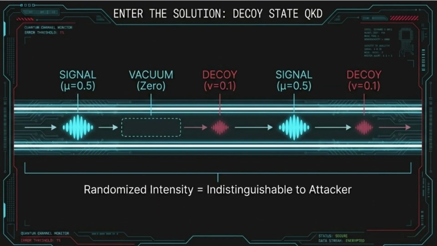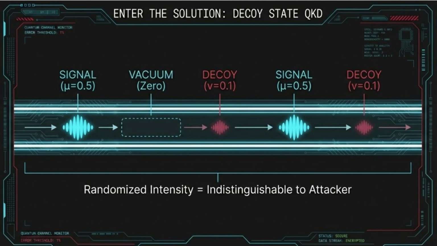So, how do we secure a system that is fundamentally flawed at the hardware level? We introduce the hero of modern quantum networking, Decoy State QKD. As you can see in the transmission line, Jennifer no longer sends a uniform stream of pulses. Instead, she randomly varies the intensity of each one, alternating between 3 distinct types. First, we have the signal state, with our standard mean photon number of 0.5. Next is the vacuum state, which contains 0 photons, a blank pulse used to calibrate the background noise of the channel. Finally, we introduce the decoy state, a much weaker pulse with an intensity of only 0.1.